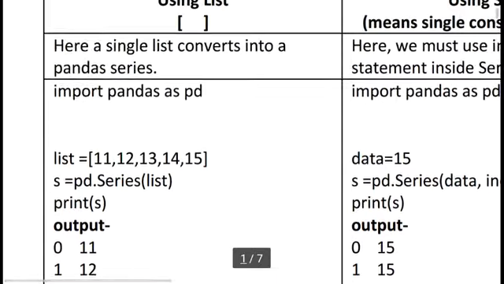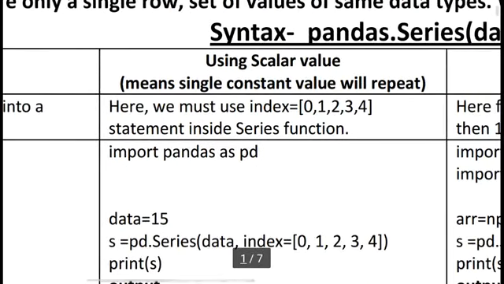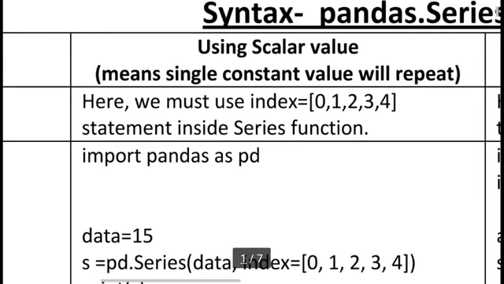Okay. Now here I am using a scalar value. Scalar value means a single constant value that we will repeat. Here we must use index equal to 0, 1, 2, 3, 4. In this concept, when you use a scalar value which will repeat, we must use index equal to 0, 1, 2, 3, 4 and so on, according to how many times we want to repeat this particular value inside the Series function.